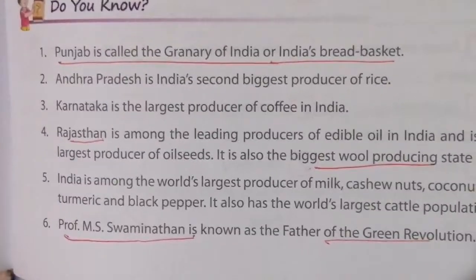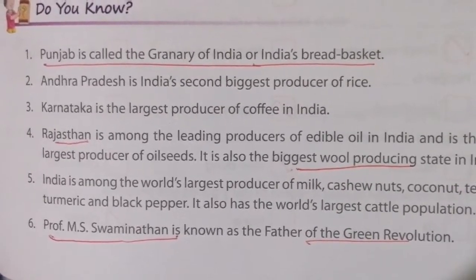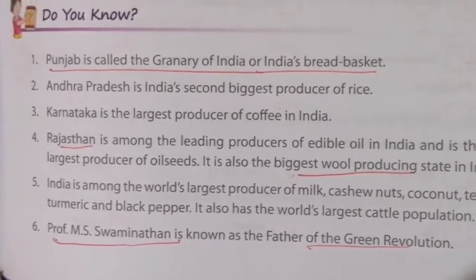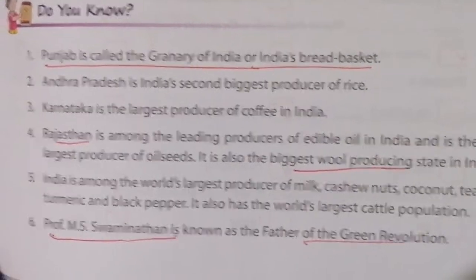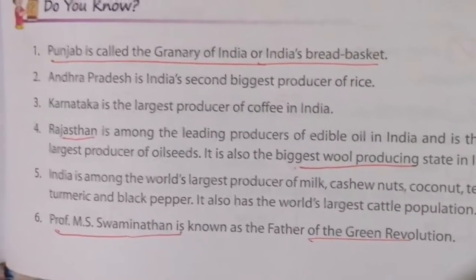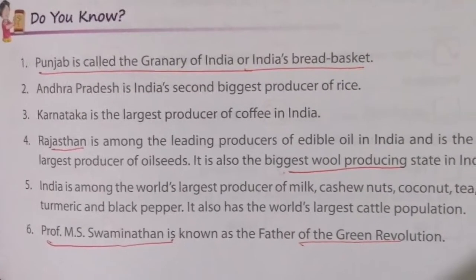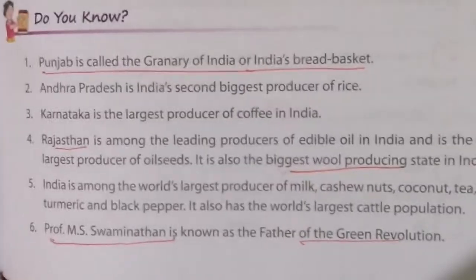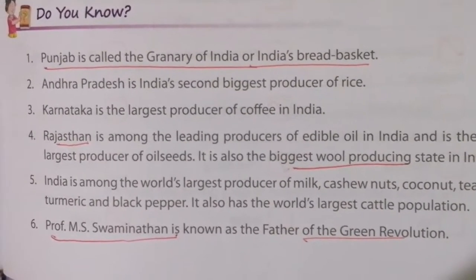Now did you see the small points here? These are important words. We'll read it once. Just listen carefully. First one, Punjab is called the granary of India or India's bread basket. Which is the granary of India or India's bread basket? Punjab. Next one, Andhra Pradesh is India's second biggest producer of rice.